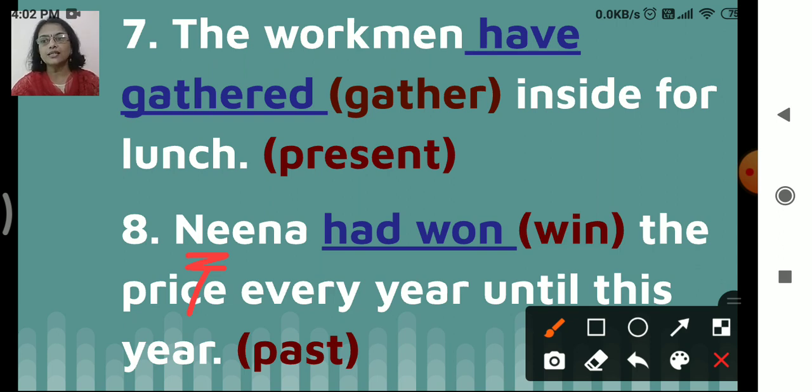And the perfect tenses, what they do? The perfect tenses are used to indicate a completed, done, perfected action in the present, past or the future. Right? So just keep it in mind, all these tenses, and you will find it very easy to answer.